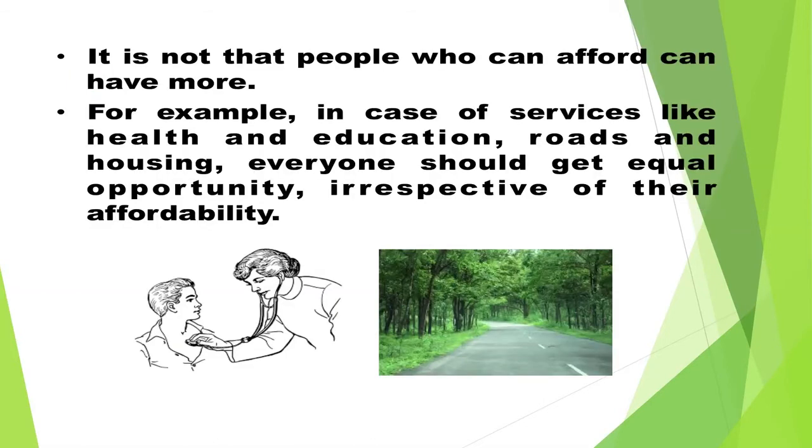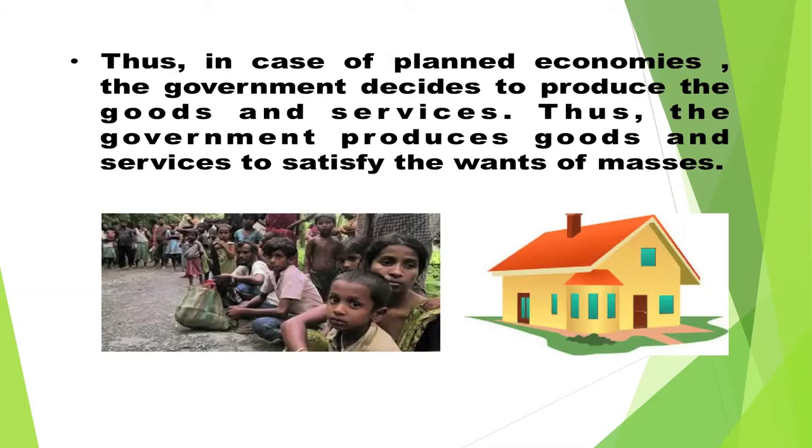It is not that people who can afford can have more. No, at least in case of services like health and education, roads and housing, everyone should get equal opportunity irrespective of their affordability. Thus, in case of planned economies, the government decides to produce the goods and services which it thinks people should have and not what people think they should have. Thus, the government produces goods and services to satisfy the wants of masses.